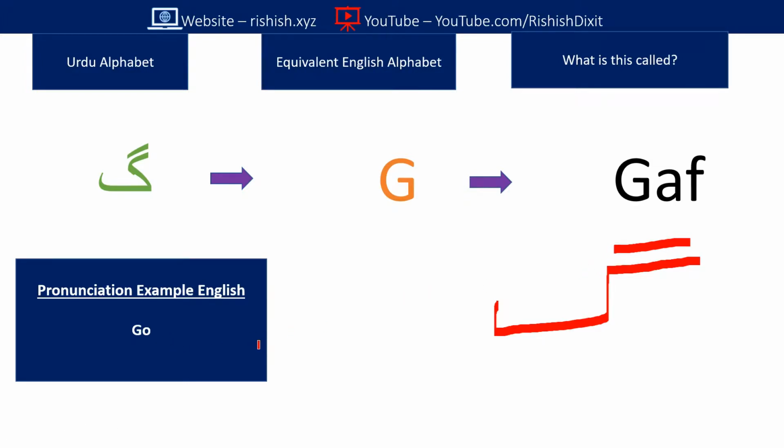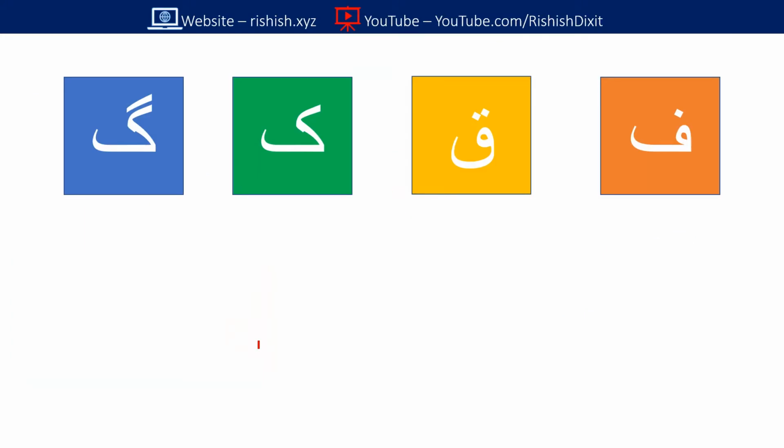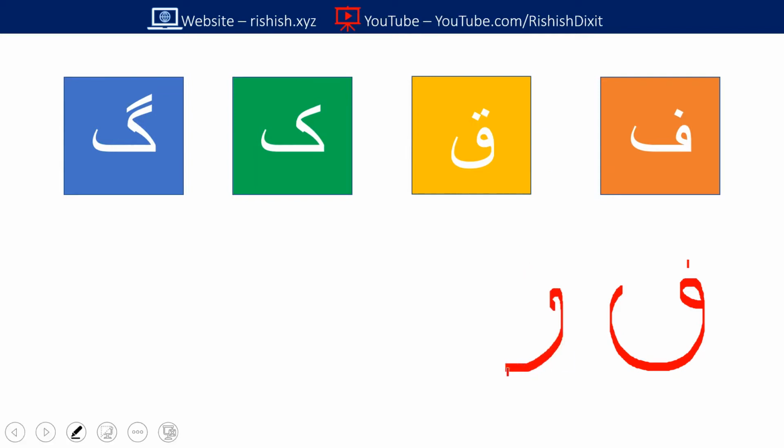All right, so let's see all in one. Fei, how you write it, you have to put this 0, then a curve, then one dot. Then calf, how you need to write: 1 0, like the same one, then 2 dots. So in Fei you have 1 dot, in calf you have 2 dots.